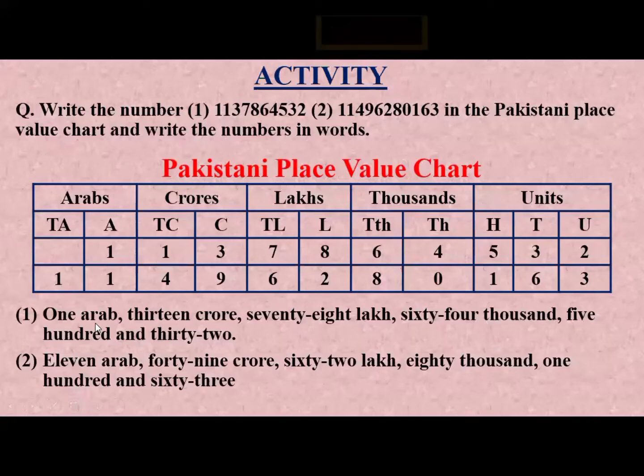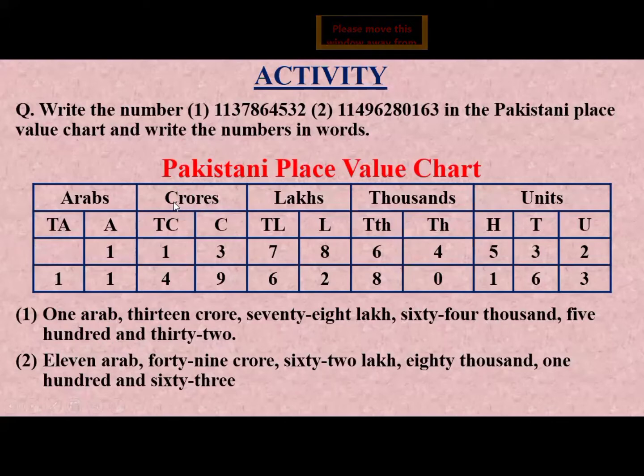So now we write this number in words. How do we write this number in words? Here first, 1 is written in the Arab place. There is no number in the 10 Arab place and 100 Arab place. So we only write here 1 Arab. And after each group we put a comma. So after the Arab group we put a comma.